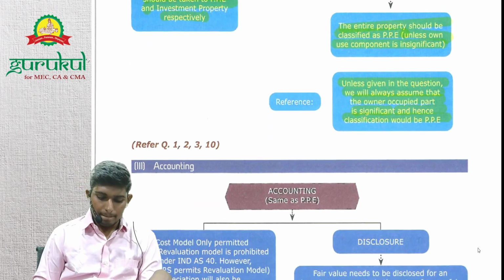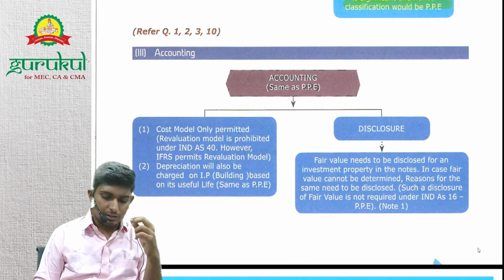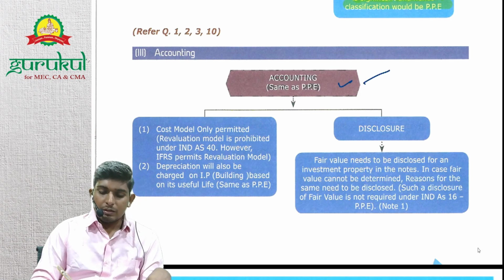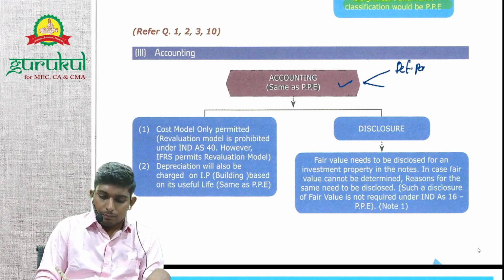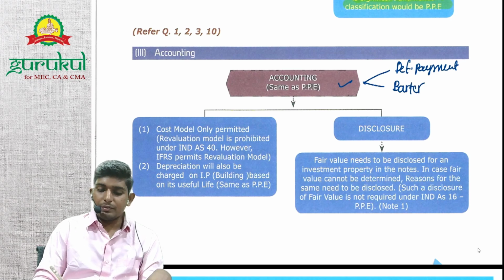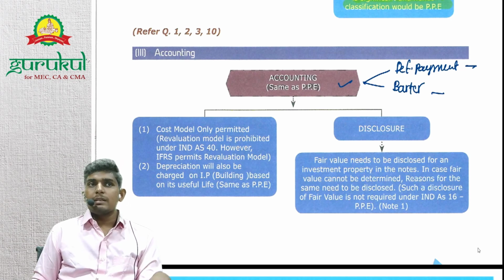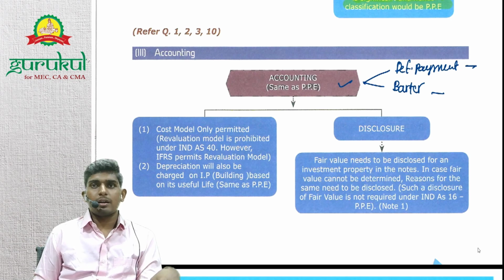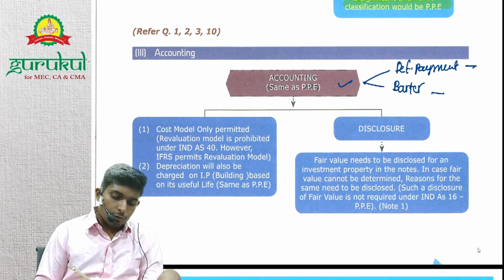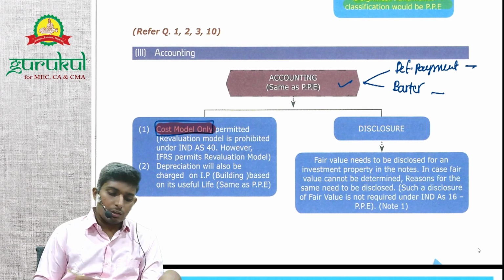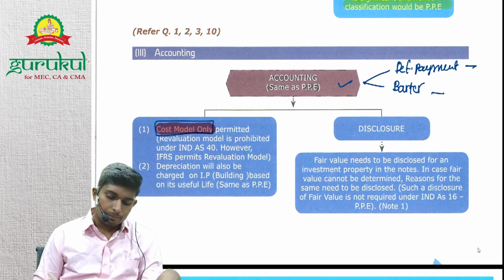Right? So let's move on to accounting of investment property. Accounting will be almost the same as PP, right? We have learned concepts such as deferred payment and barter. All these concepts of PP will equally apply to Ind AS 40 as well. But in PP we have both the cost model and the revaluation model, whereas in case of investment property, only the cost model is permitted. Here you cannot follow the revaluation model.